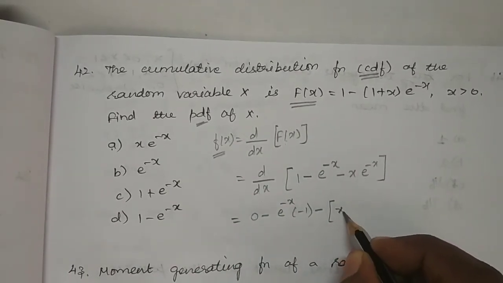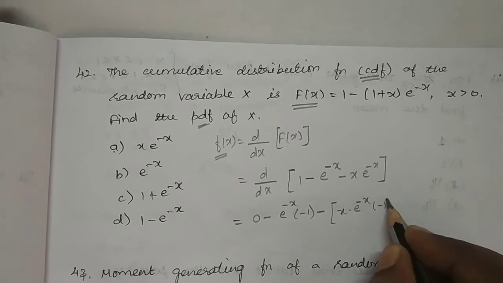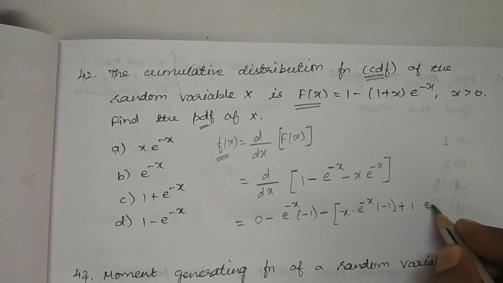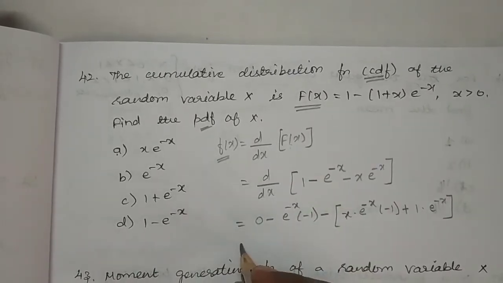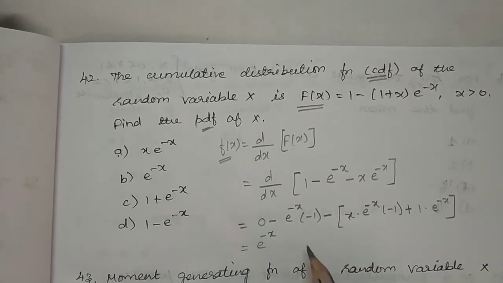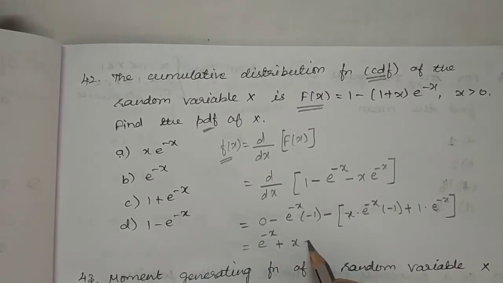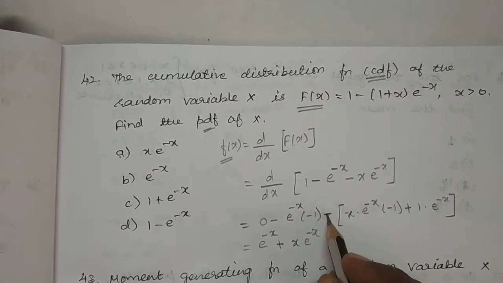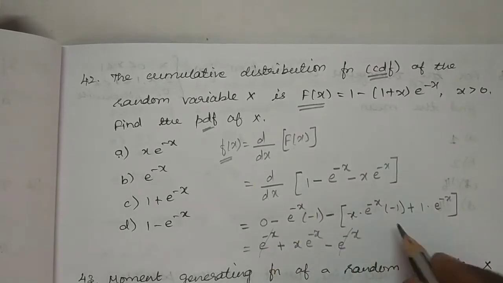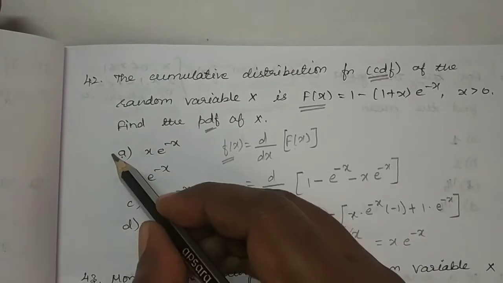differentiating. So x into, on differentiating e power minus x, the answer is e power minus x into minus 1 plus, on differentiating x it is 1, so 1 into e power minus x, which is equal to minus into minus plus e power minus x, then minus, again minus into minus plus x into e power minus x, then again here one negative sign, so minus e power minus x. So here these two terms will get cancelled. So the answer is x into e power minus x. So here our option is option A.